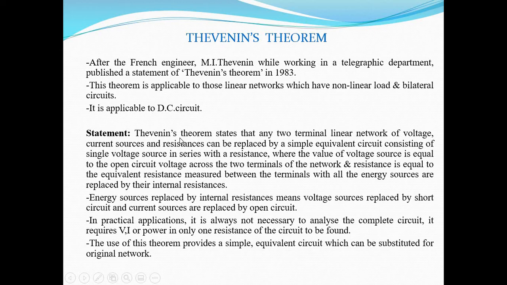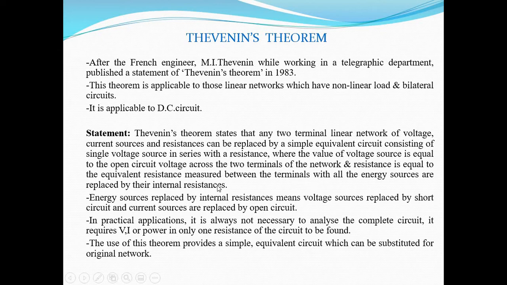So what is the statement of Thevenin's theorem? Thevenin's theorem states that any two-terminal linear network of voltage, current sources and resistances can be replaced by a simple equivalent circuit consist of single voltage source in series with a resistance. That means any complicated circuit can be converted into the simple equivalent circuit consist of single voltage source in series with resistance, where the value of voltage source is equal to the open circuit voltage across the two terminals of the network, and resistance is equal to the equivalent resistance measured between the terminals with all the energy sources replaced